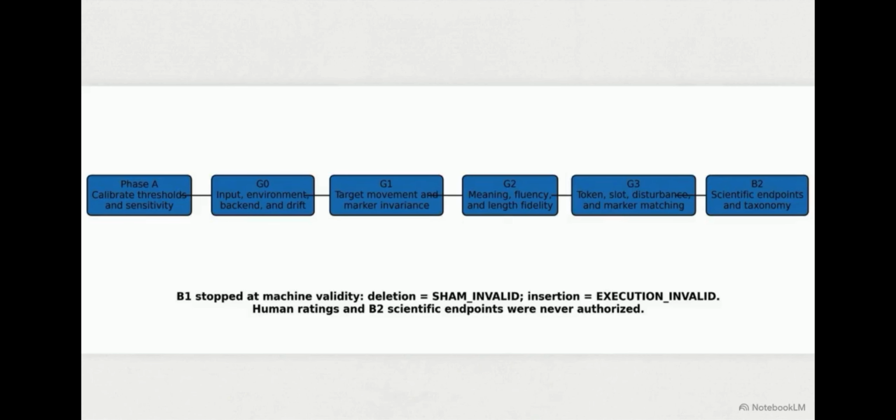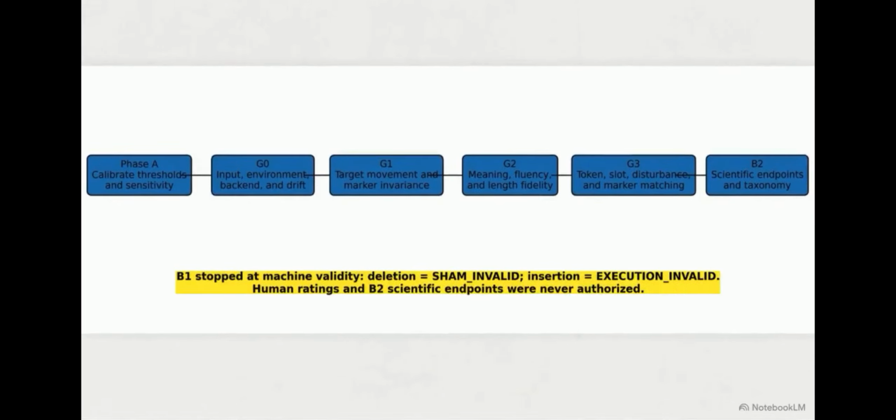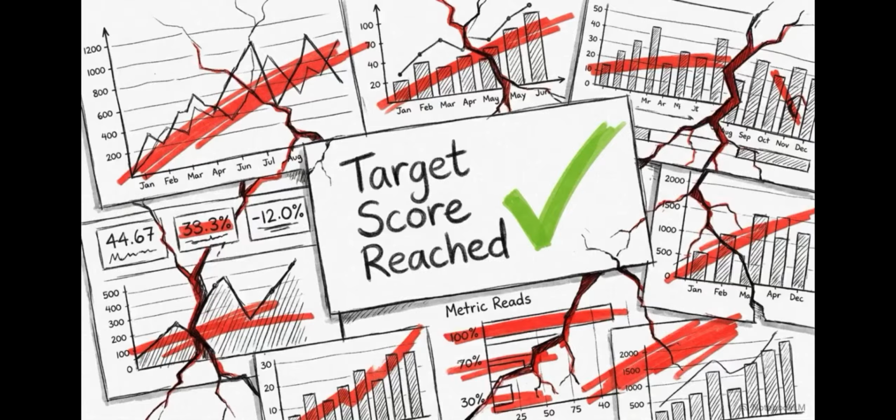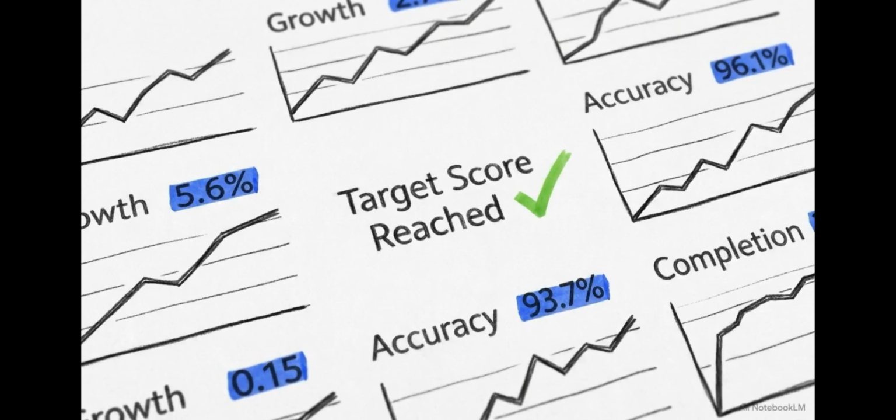This chart shows the sequence of automated validity gates. Scientific endpoints, labeled B2, were accessible only if the edit and sham passed every machine threshold. In Stage 2A, the process stopped at machine validity. Scientific endpoints were never authorized or computed. This design emphasizes that a manipulation check, proving the algorithm moved the target score, is scientifically incomplete without manipulation validity, which proves the intervention isolated the construct without introducing confounding damage.